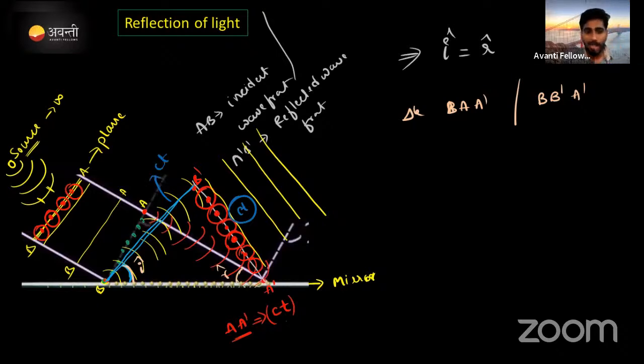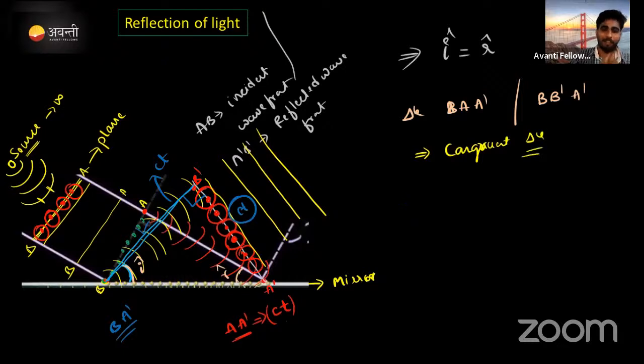One side is equal. And then, from this figure, look here: B to A dash is the same distance traveled by the two waves. It means B to A dash is common for the two triangles. Third, look here: this is a right angle triangle, and here also it is a right angle triangle. It means all the angles of these two triangles are equal. Correct now? We can call these congruent angles, congruent triangles.